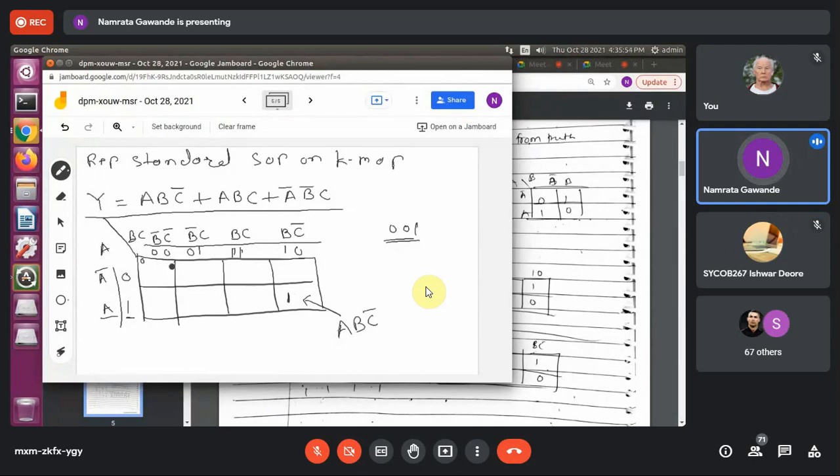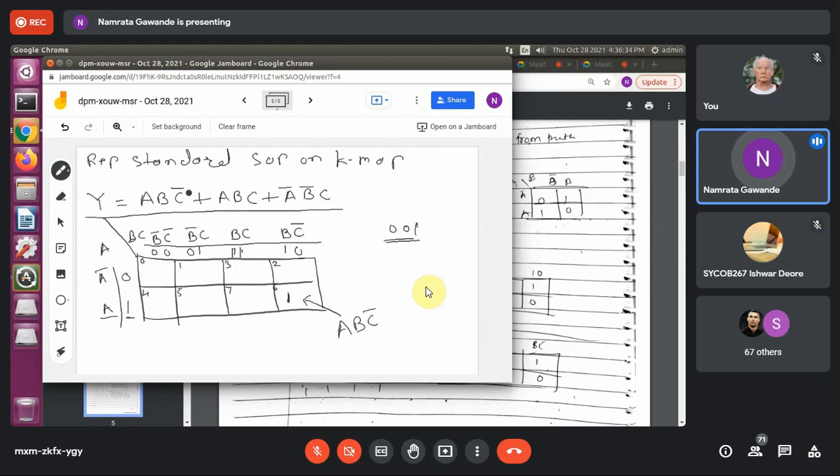This is 0, this is 1. I am writing this in small size just for understanding: 0, 1, 2, 3, 4, 5, 6, 7. Why am I writing this, students? Because whatever values I have written here are the decimal values. 0, 0, 0 means 0. 0, 0, 1 means 1. 0, 1, 1 means decimal value 3. 0, 1, 0 means 2, right? 1, 0, 0 means 4. Just for understanding, I have written it here.